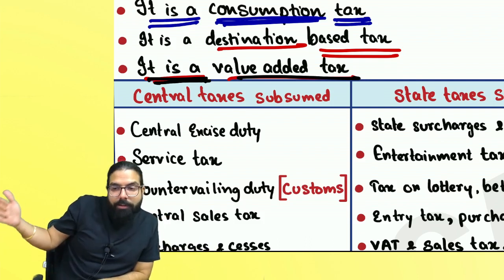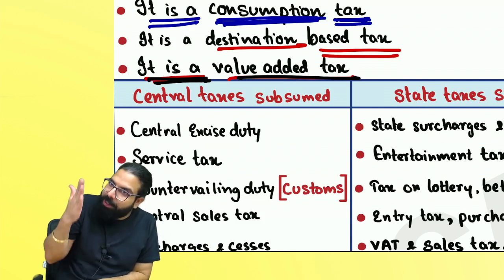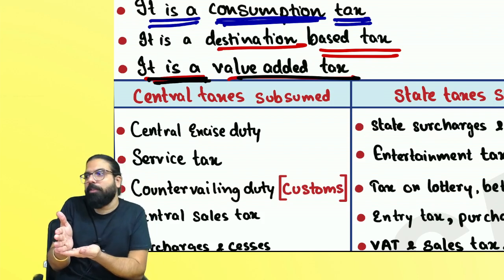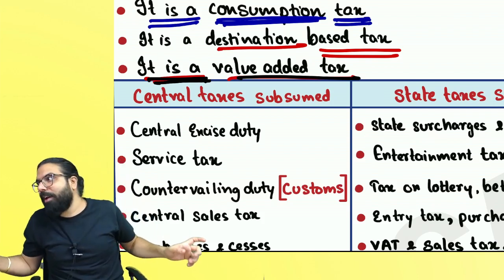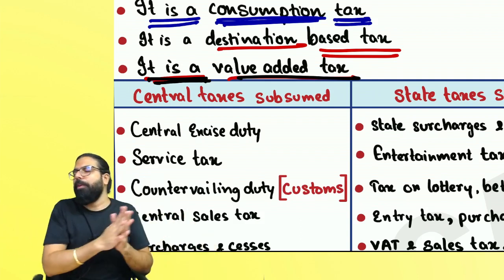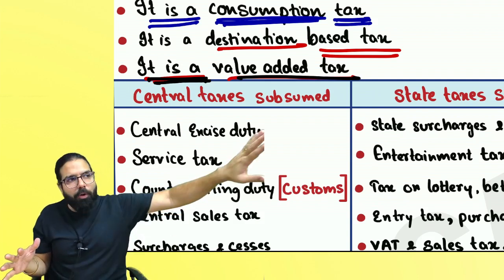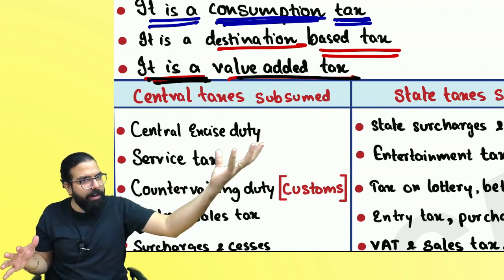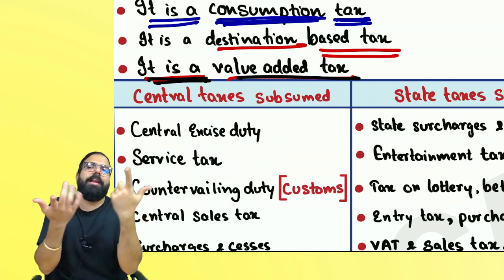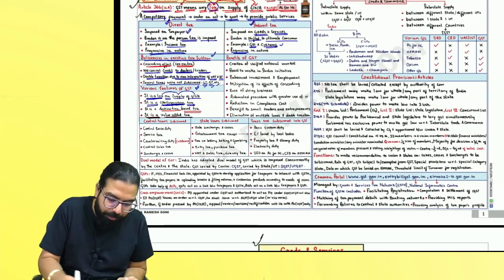Every stage, the time the sale stops or stage stops, meaning you don't go ahead and sell it further, the government's tax also stops. It is not first stage collection or last stage collection. It is every stage collection. VAT is a system wherein on the output tax, wherever you sell, you collect a tax. On purchase, whatever tax you have paid, you set it off and you pay the balance to the government. Got it, everyone?